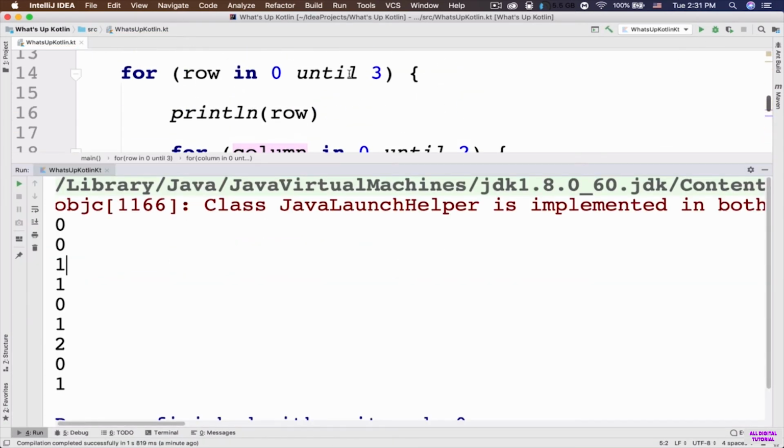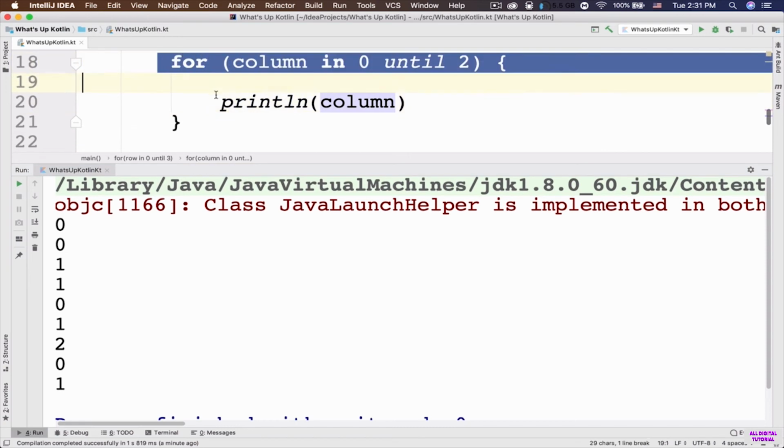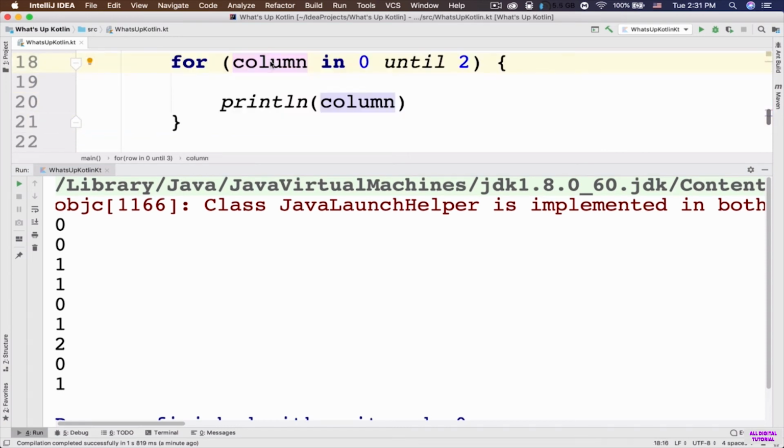So when this for loop is executed, the value of the row is outputted here, which is 0. And then it's going to go ahead and immediately execute this for loop. And it's going to output the value of the column to the console, which is actually 0. And then it's going to continue executing this inner for loop. So for the first time that this inner for loop is executed, the value of the column is 0. And for the second time, the value of the column is 1. So remember, we have 3 rows and 2 columns.